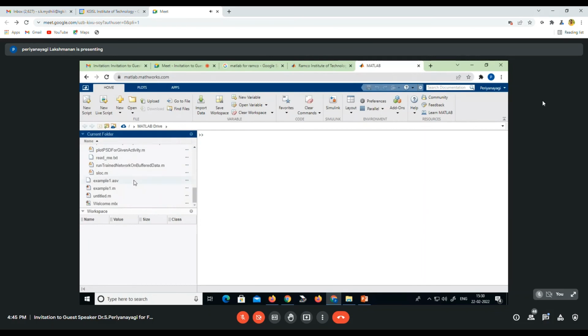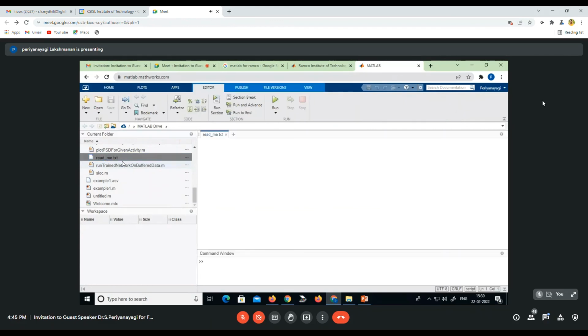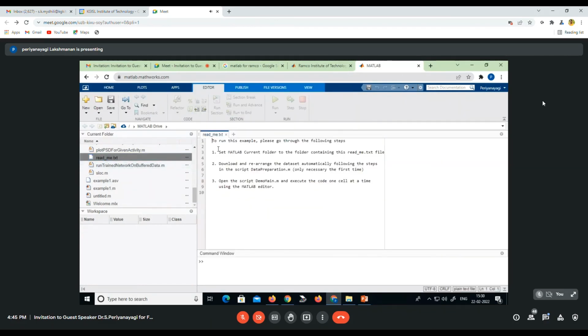In this, you will have a readme text. You have to open it. First, set the MATLAB current folder to the folder containing this readme file. Download and rearrange the dataset automatically following the steps in the script data_preparation.m, and open the script demo_main and execute the code one cell at a time using the MATLAB editor.